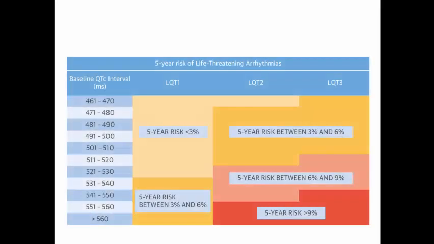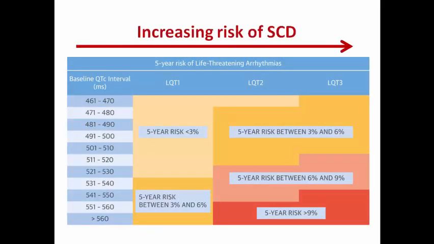We can see also in this diagram that the 5-year risk of sudden cardiac death increases from long QT syndrome type 1 to type 2, then to type 3. And the same interval of QT has lower risk of sudden cardiac death with 1 than in 2 than in 3.